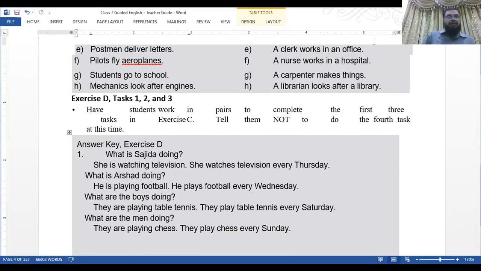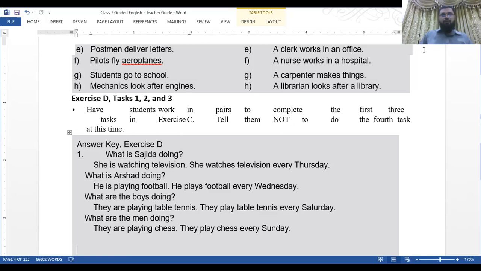So the answers are in this box. What is Sajida doing? She is watching television. She watches television every Thursday. Next, what is Arshad doing?